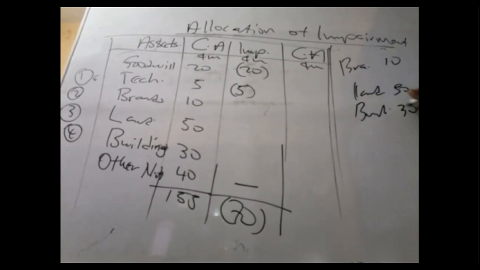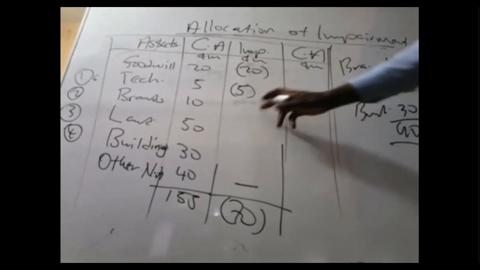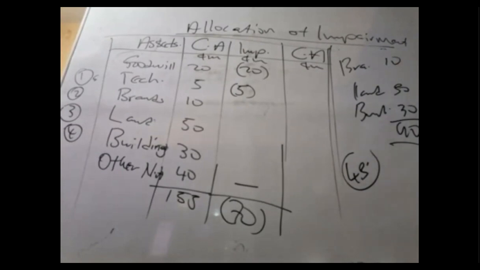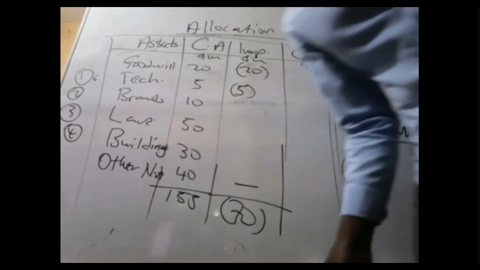Building is 30. Putting all together, I'll get 90. So let's pick the calculator. We are going to share the remaining impairment, which is 45, based on the ratio of 10:50:30, so 1:5:3. So share this 45 on this basis.